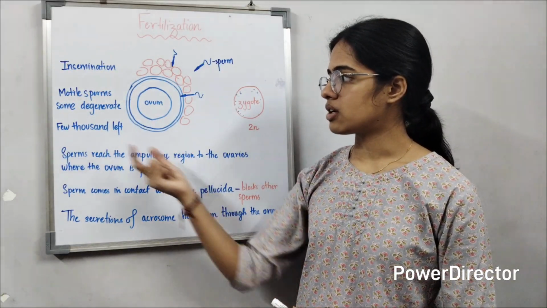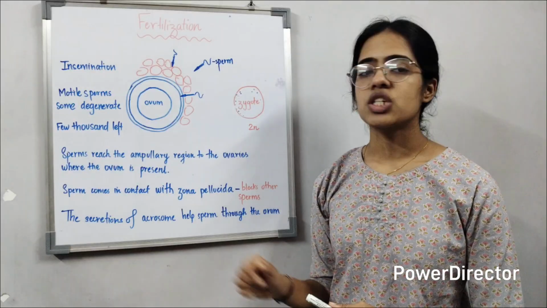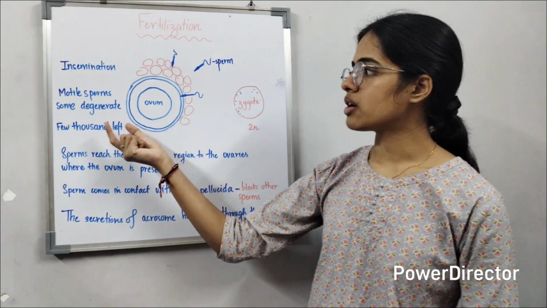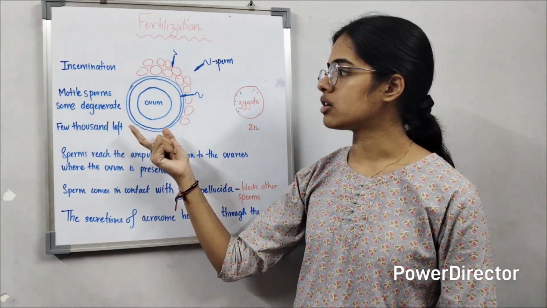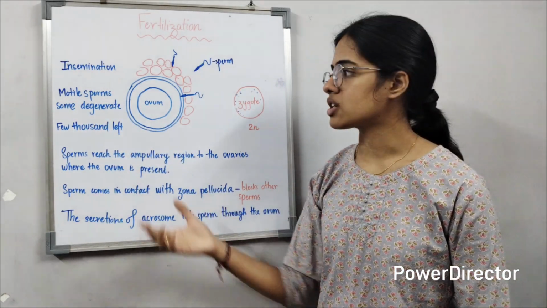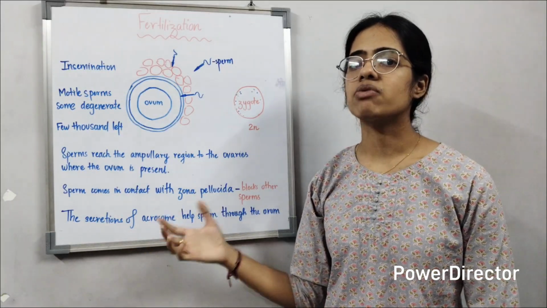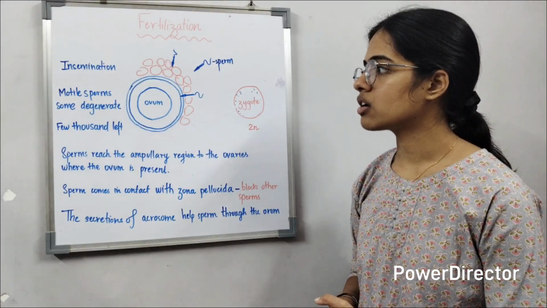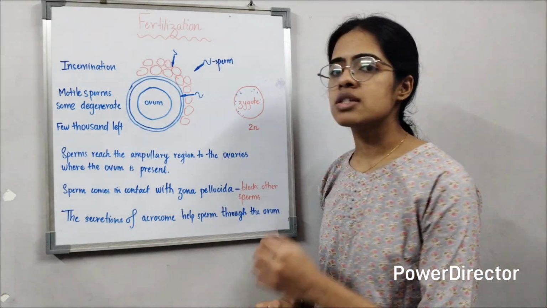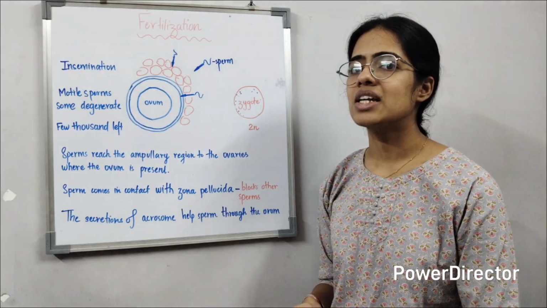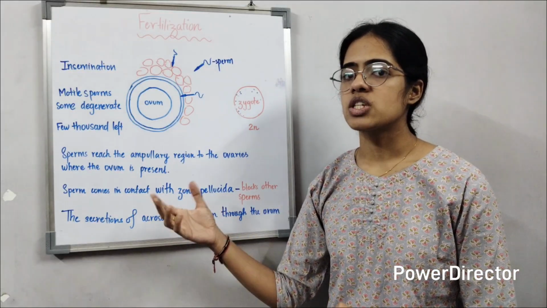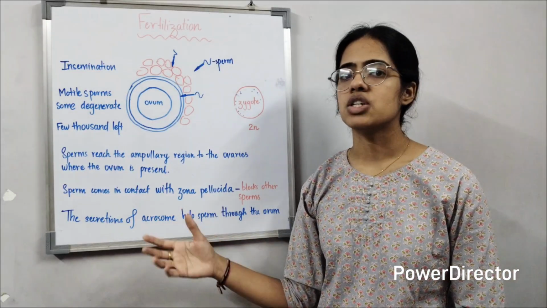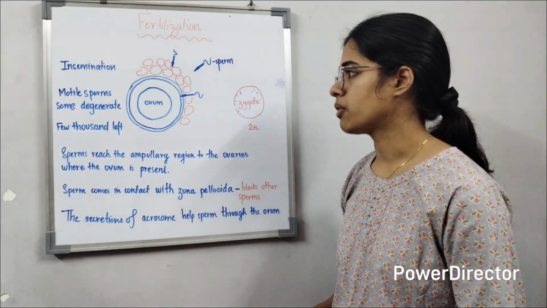Once the semen enters the female body, the motile sperms which are present inside the semen will travel through the reproductive sections. The motility of the sperms here is very important for the sperms to reach the ovum. If the sperms are not motile, most of them will degenerate before they reach the ovum, which is present inside the ovaries. And if that is the case, then fertilization will never occur in the body.